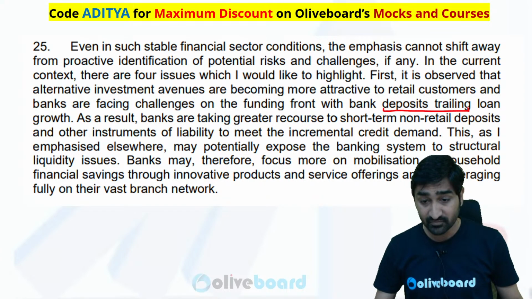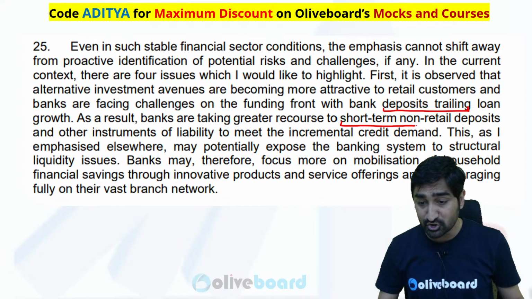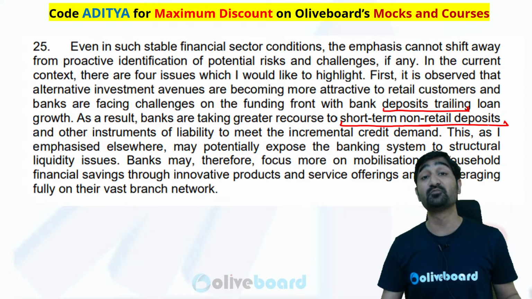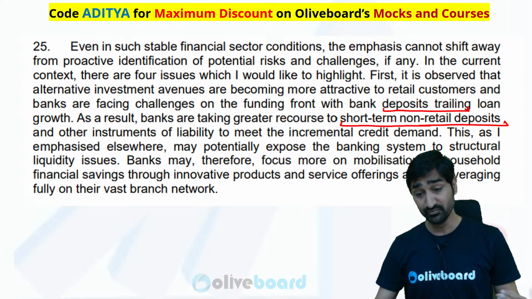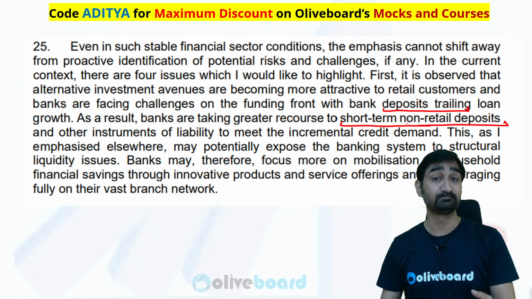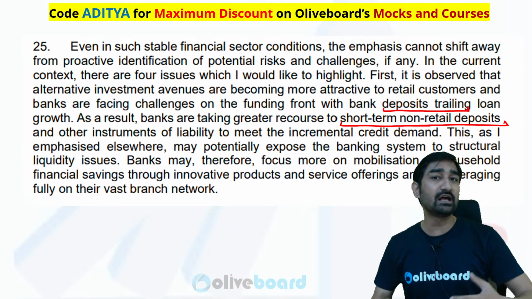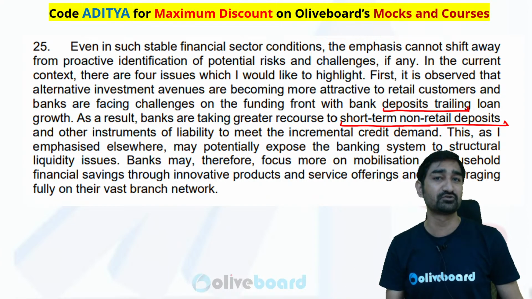Because of that, banks are focusing more on short term non-retail deposits. Non-retail means bulk deposit. Bulk deposit means the deposits above 3 crore rupee. And short term means 7 days, 15 days FD. So definitely they are requesting their big customers, sir, please make the FD for 15 days. We will offer you this much rate of interest.